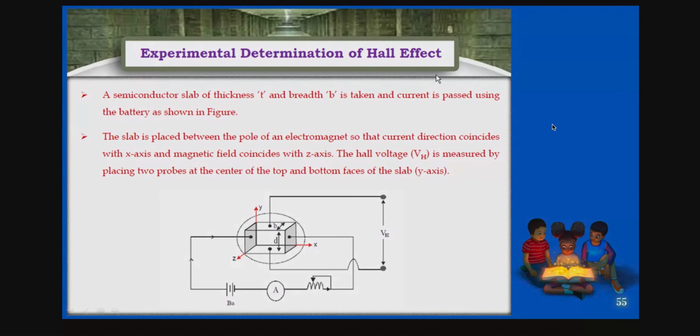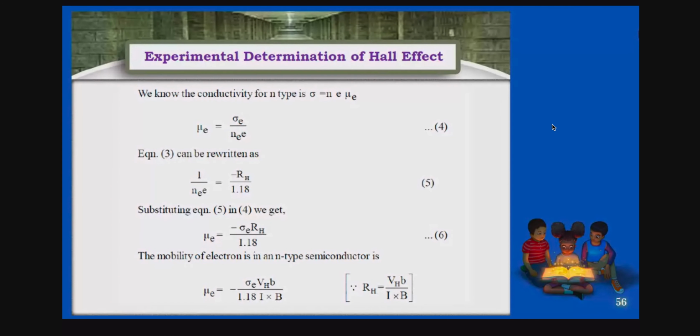Please all of you copy this, or else I'll give the PDF file, everything, right? Now we know that the conductivity for an n-type semiconductor is sigma equal to n into e into mu e, where mu e is the mobility of charge carriers.